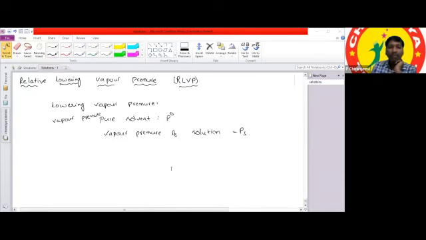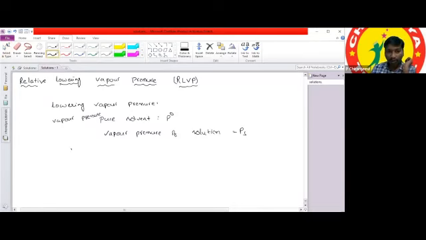In this, the vapor pressure of the pure solvent is P naught and the vapor pressure of the solution is PS. The pure solvent has the greater pressure compared with the solution. Now let us see lowering of vapor pressure. It is the difference between the vapor pressure of the pure solvent and the vapor pressure of the solution.